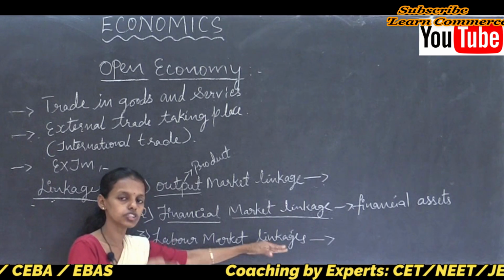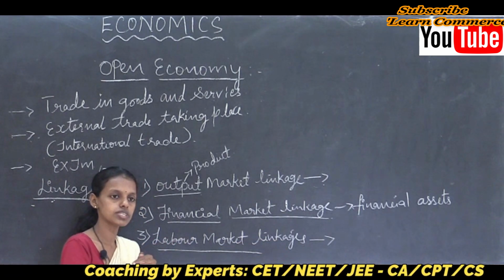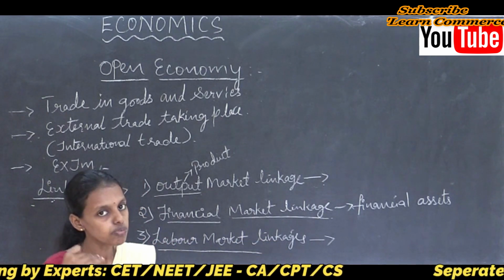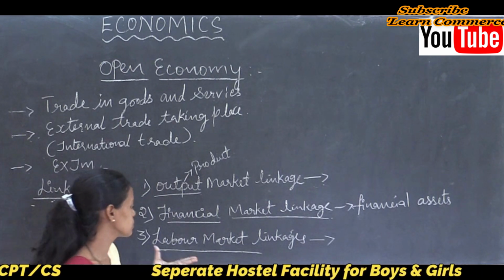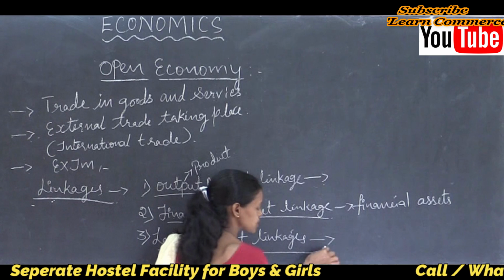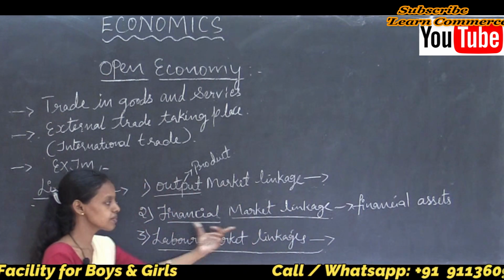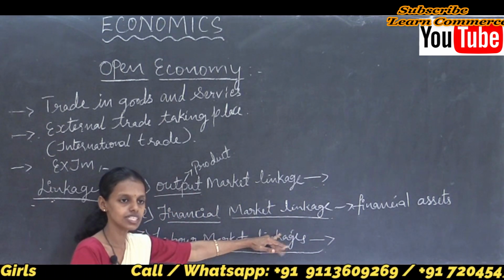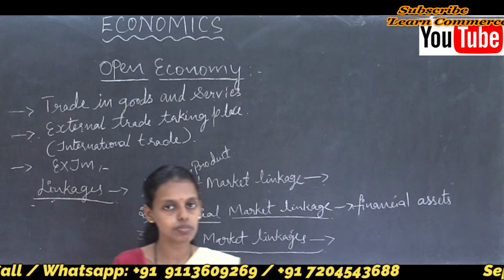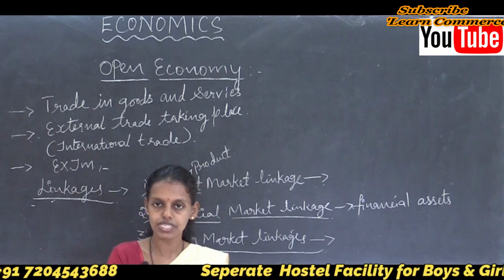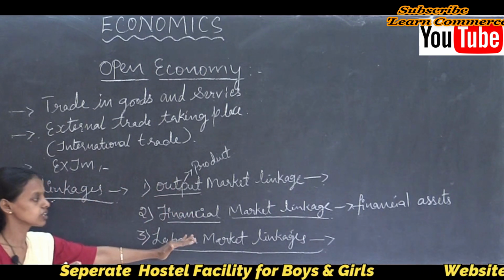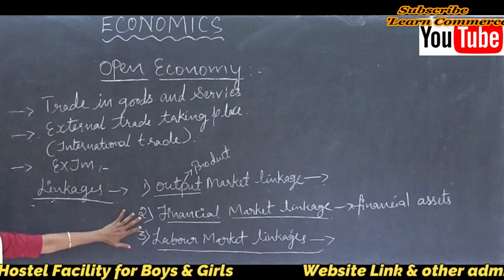It again earns money for either the domestic country or the foreign country. Wherever they invest, they contribute to the national income. Thus labor market linkage is the exchange of labor in international trade due to immigration or migration, and it is one kind of linkage in an open economy.